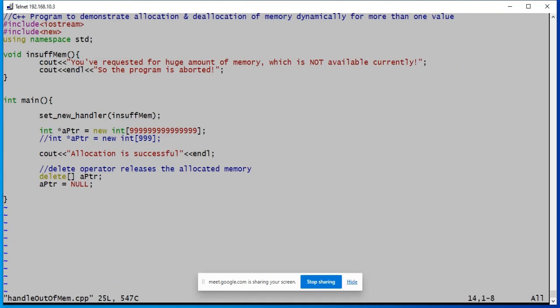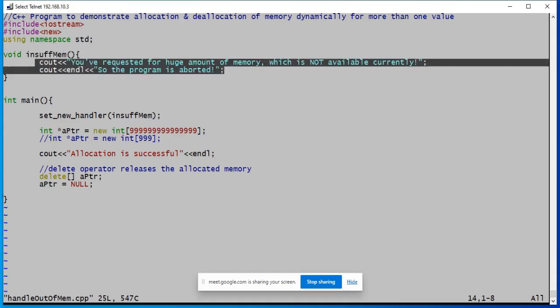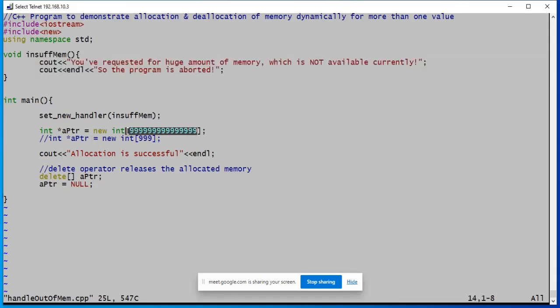This is how it works. Initially you are setting some function to handle out of memory condition whenever you request memory using the new operator. So at this point the allocation failed, so the control will go to the insufmem function, and these two statements are executed, and even after these two statements execute, the system repeatedly tries to check if the memory is available.